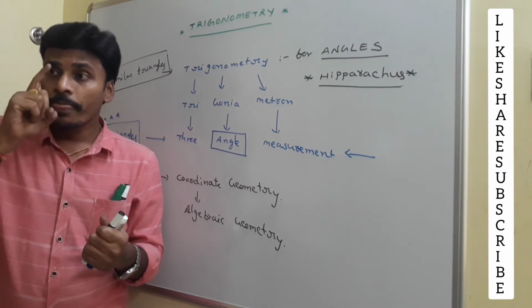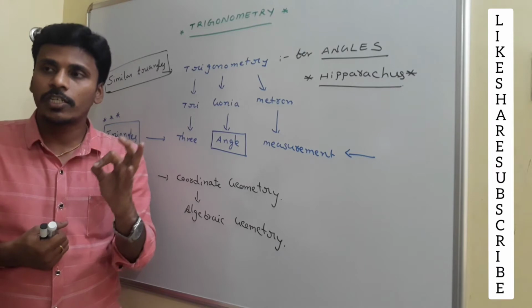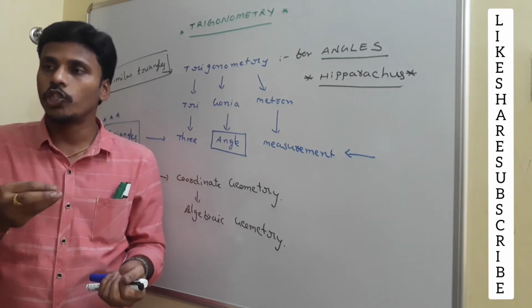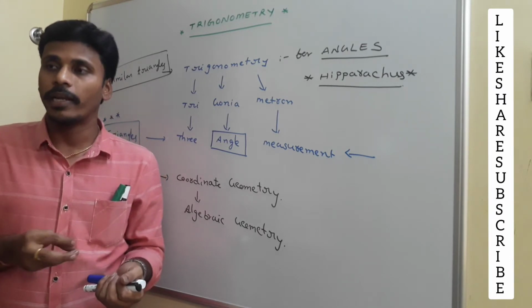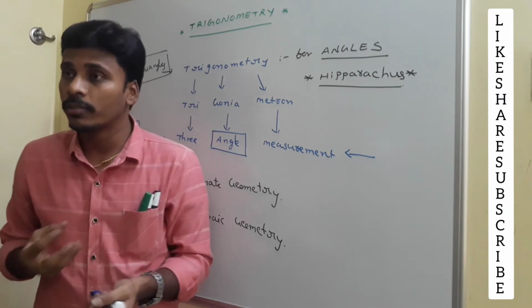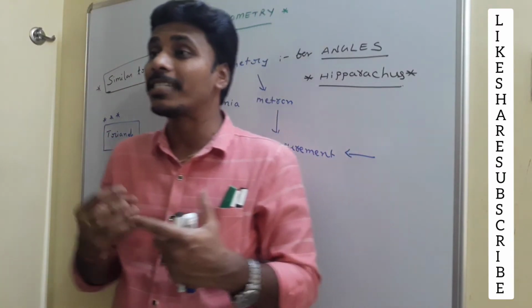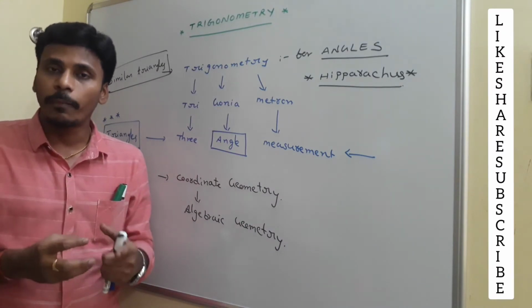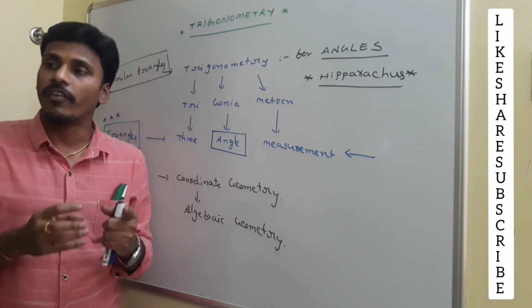So again, trigonometry is the next version of similar triangles. There are many applications in geometry, many problems and properties related to similar triangles. All those problems get simplified by trigonometry. So Hipparchus developed trigonometry just to simplify the concepts of similar triangles.